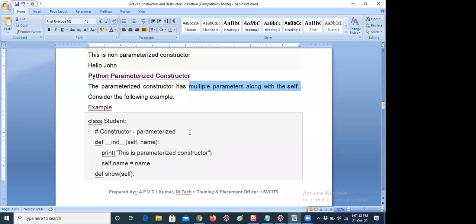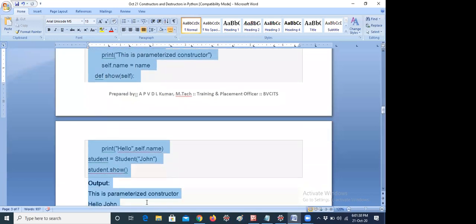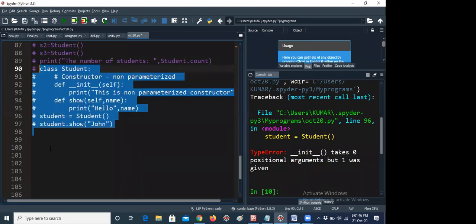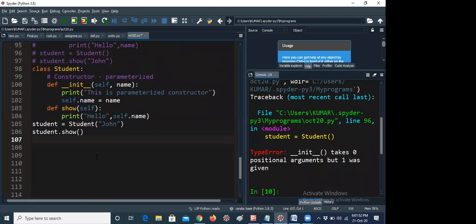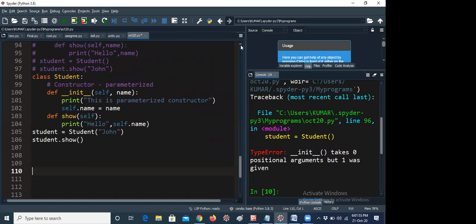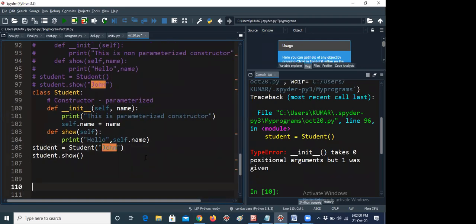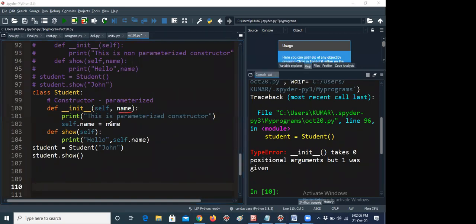So now how to create a parameterized constructor. Parameters are nothing but arguments, once again I am telling. Here you can see guys, the same program, I am adding student of John here. And I have changed the init to self comma name. Here I would like to give self dot name equal to name.